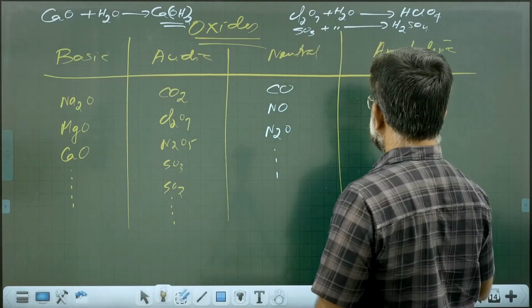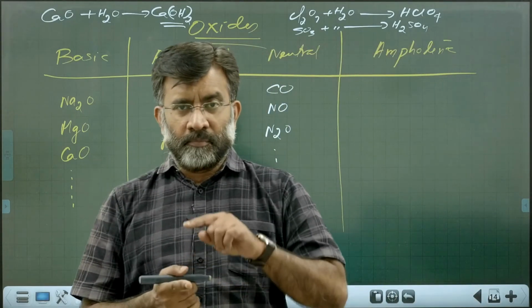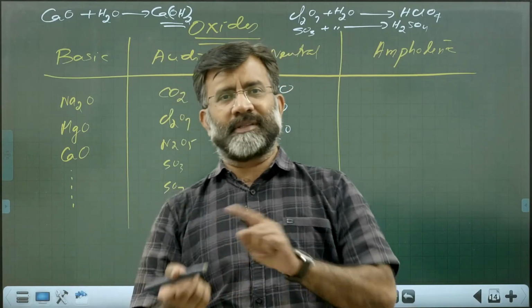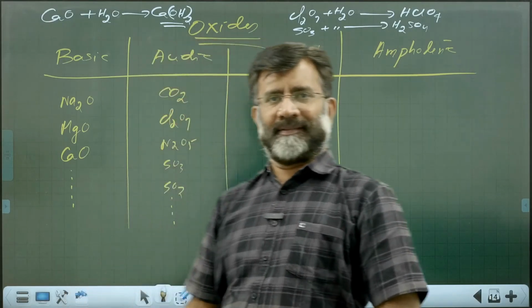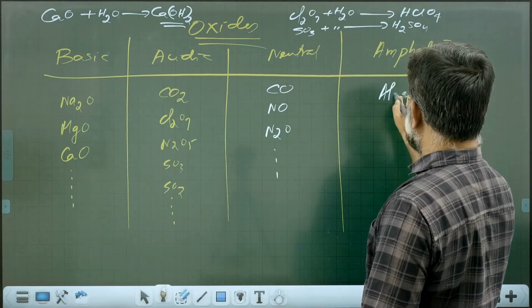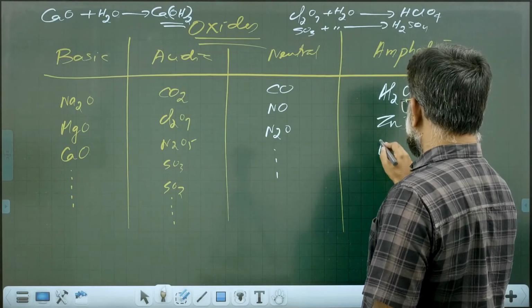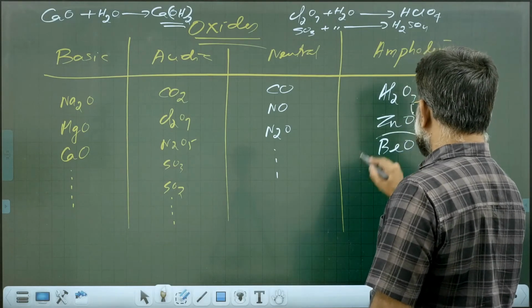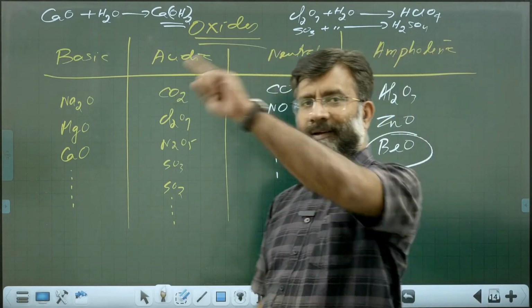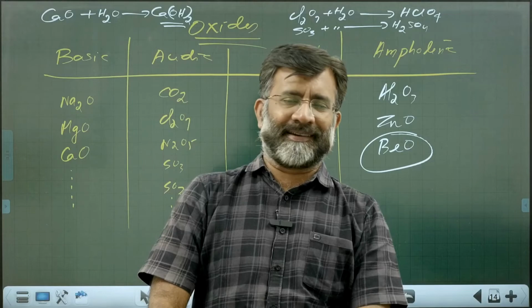What is amphoteric? All of you know what is amphoteric. Amphoteric means the one which acts as both acidic and basic. For example, amphoteric oxide. Aluminium oxide is amphoteric. Zinc oxide is amphoteric. Beryllium oxide, it's a quite interesting thing. Beryllium falls under alkaline earth metal, but it is amphoteric in nature.